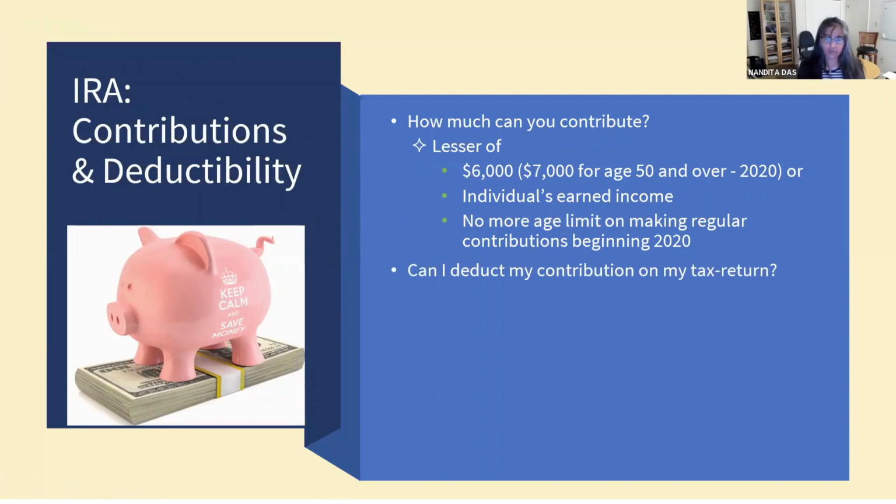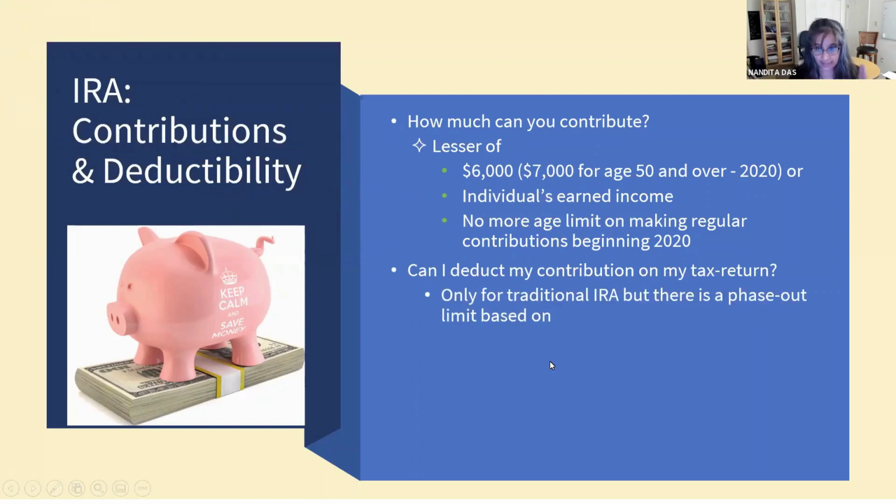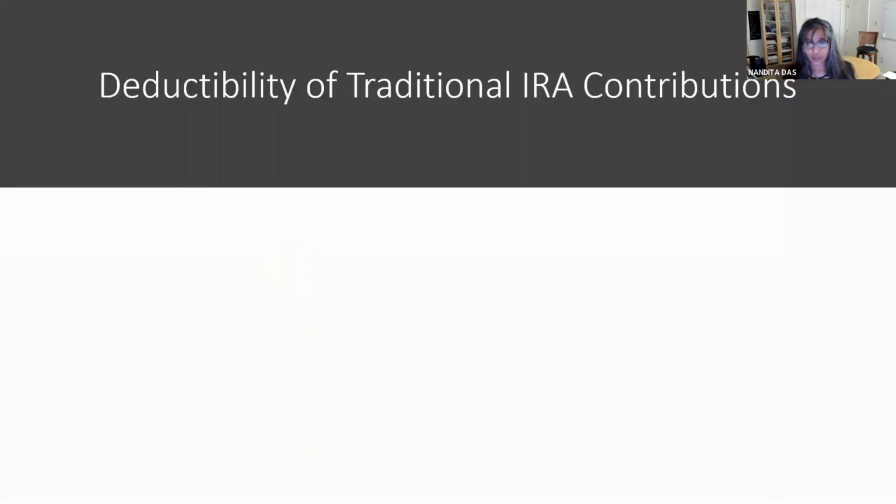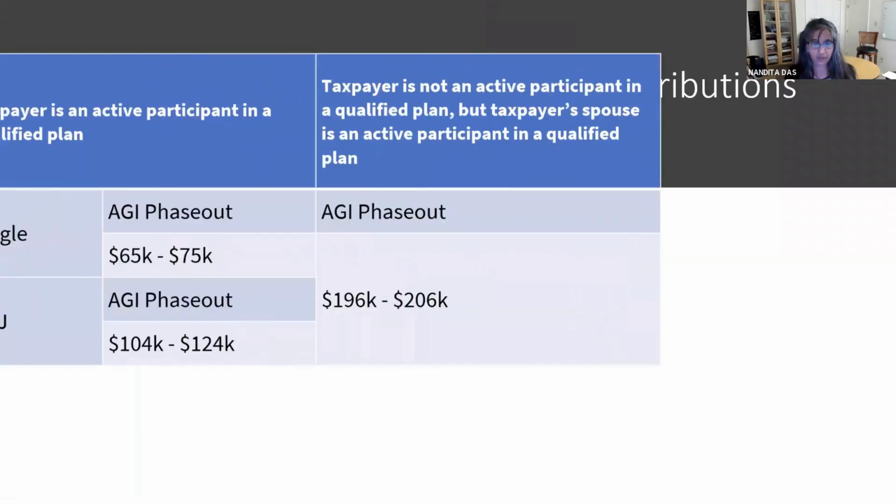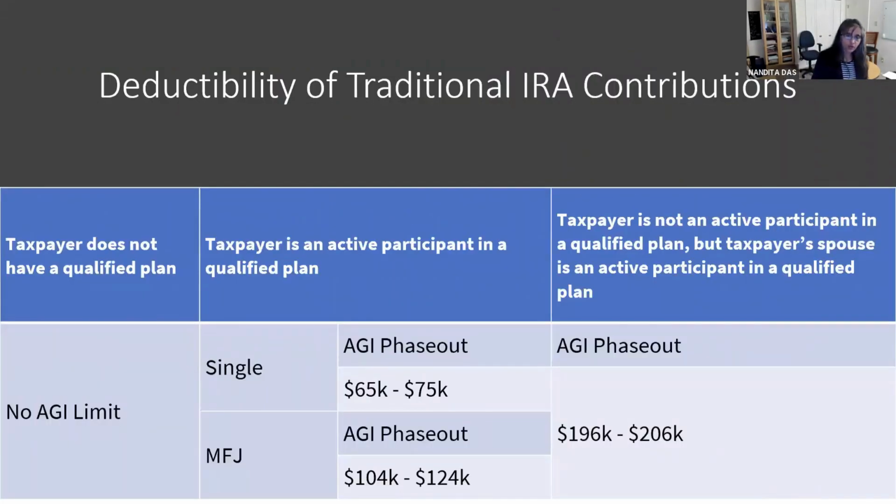So that takes us to deductibility on the tax return. Are these deductible? Yes, so long as you contribute to a traditional IRA. But there is a phase-out limit which is based on your filing status and your adjusted gross income. So here is a table which shows you when you are able to deduct your contributions. Again, it is for traditional IRA.